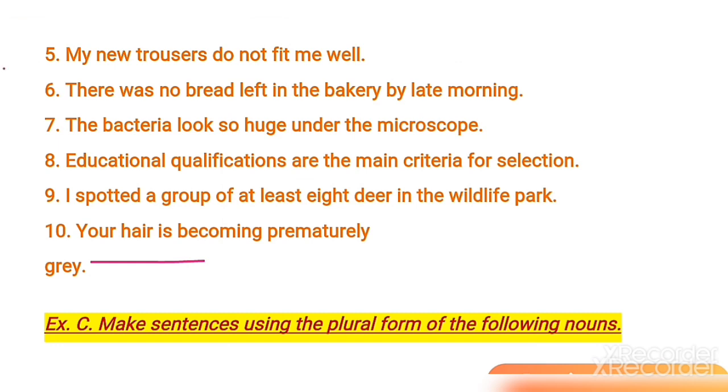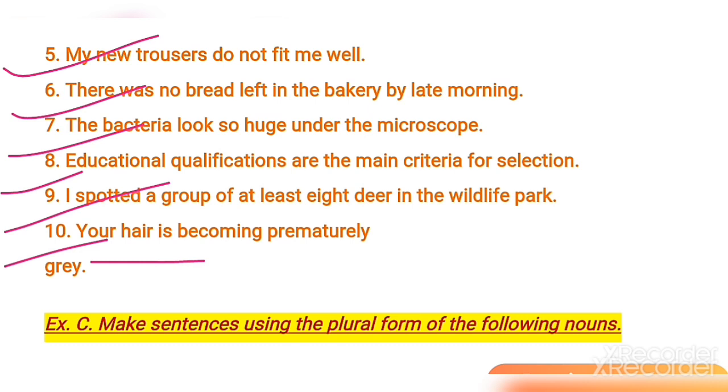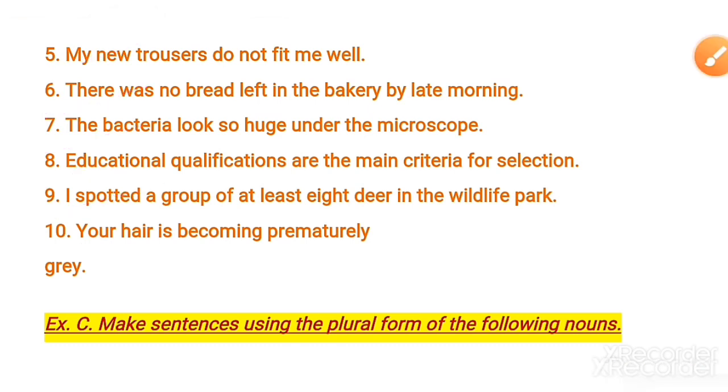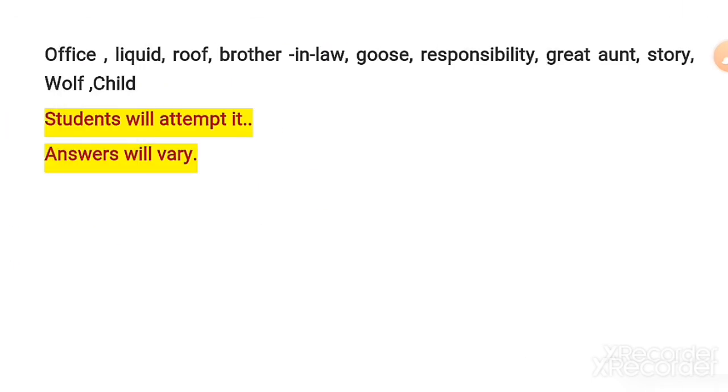So dear children, in this way we have completed all the sentences of exercise B. Now let's see what exercise C is saying. Exercise C says make sentences using the plural form of the following nouns: office, liquid, roof, brother-in-law, goose, responsibility, great aunt, story, wolf, and child. The answer can be made by students, because the answers will vary by student, so you can do it on your own.